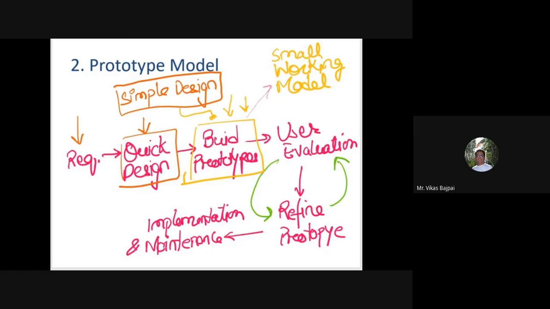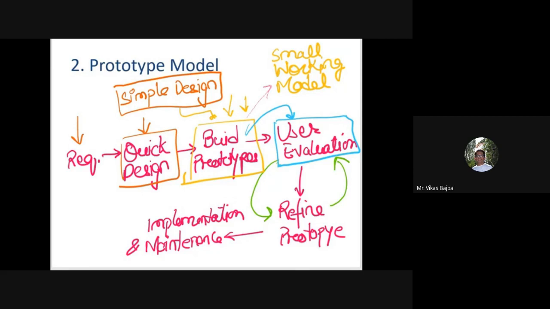Then we go ahead with this user evaluation. And this is an initial level user evaluation. So our proposed system is presented in front of the end user or the end client.